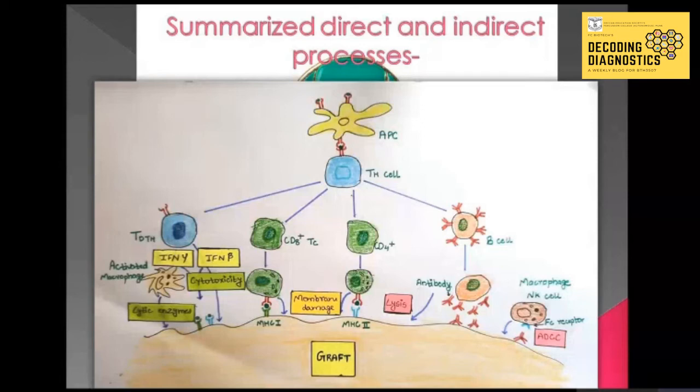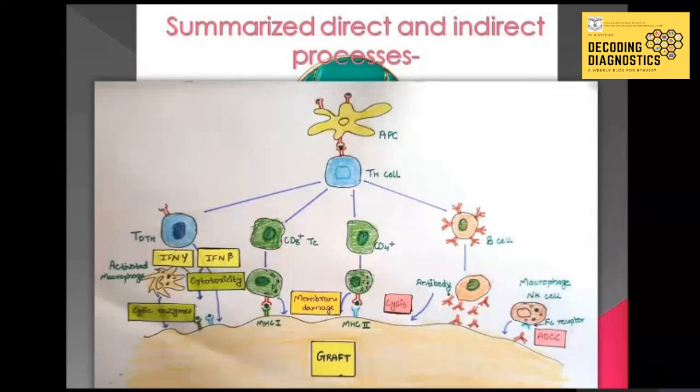The second is CD8 plus cells, which are going to be recognized by the MHC class 1 molecule present on the surface of the graft. And the third one is CD4 plus cells. These are going to be recognized by the MHC class 2 molecule. Both the MHC class 1 and MHC class 2 molecules, when recognized by the CD8 plus and CD4 plus cells, are going to induce membrane damage of the graft cells, thus causing the lysis of the graft cells.